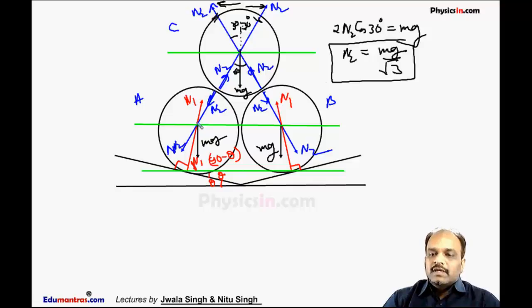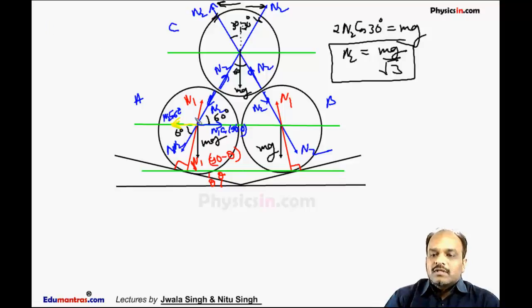Now this cylinder is also under horizontal equilibrium. This angle we know is 60 degrees, so this is also 60 degrees. So balancing the horizontal force, we will balance the horizontal component of this force N2. The component of this N2 in this direction is N2 cos 60, and the component of N1 in this direction is N1 cos(90 minus theta).